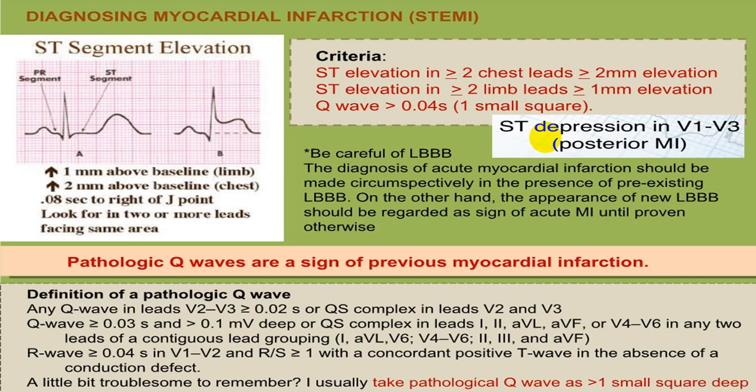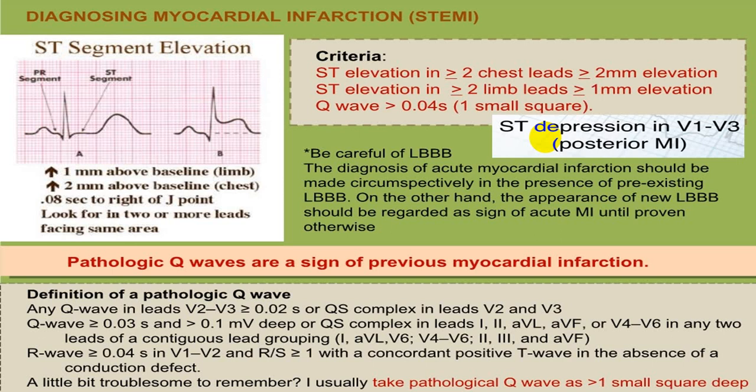If there is left bundle branch block, previously it was mentioned that the appearance of an acute left bundle branch block is suggestive of acute ischemia, going in favor of acute MI. Now this terminology has changed.